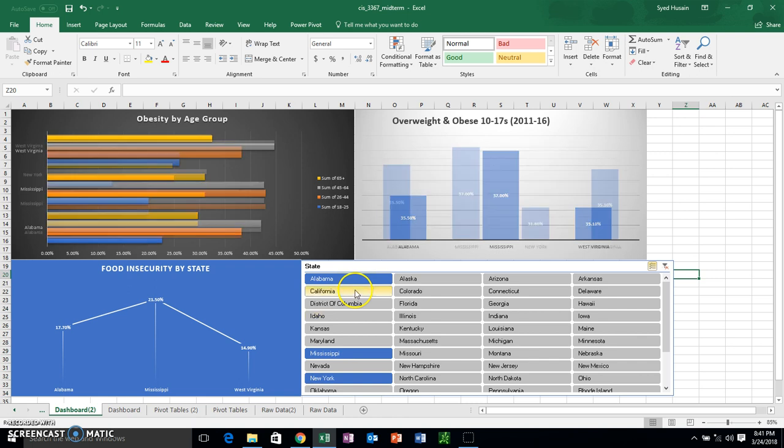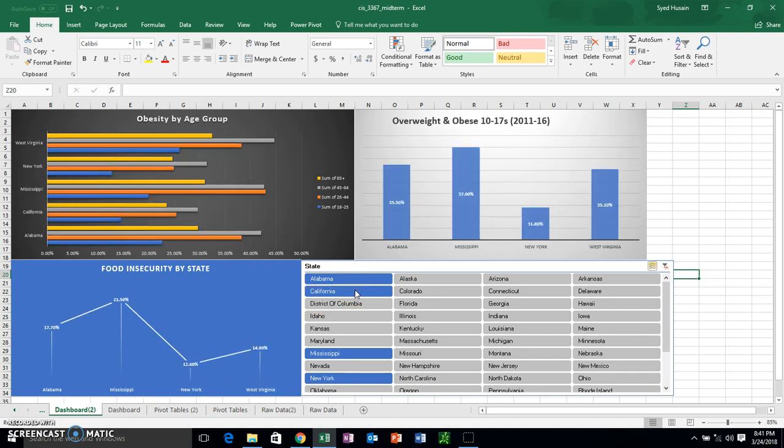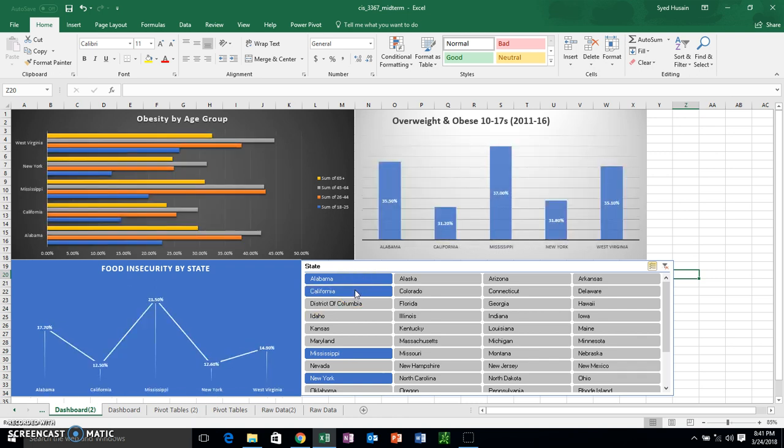So it's going to be New York and California, mainly because New York and California have a bunch of hipsters and health conscious people who think that eating salads is healthy, so we're going to see their numbers compared to my 3 infamous ones. So let's look at food insecurity first.